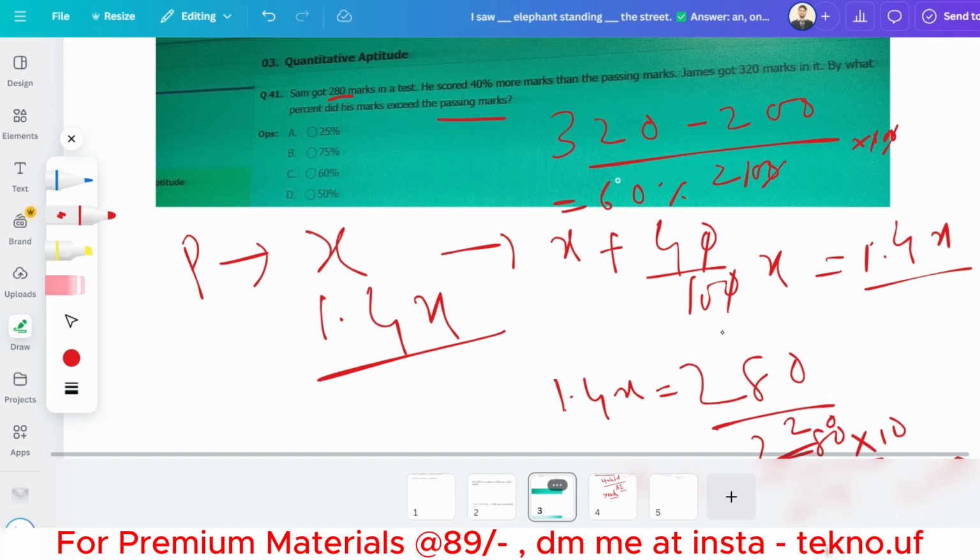Okay, so he got 320, right? So this is 60% more than the passing marks. So option C will be the correct answer. So please let me know what is your answer. I would love to check it.